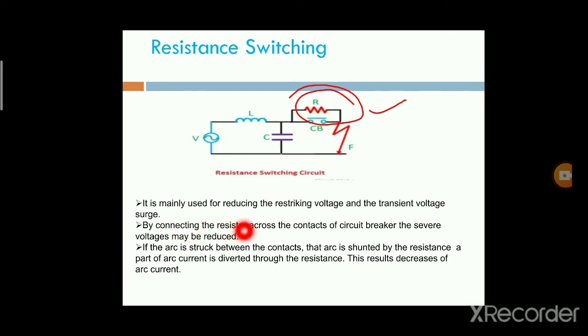If the arc is struck between the contacts, the arc is shunted by a resistance. A part of the arc current is diverted through the resistor. This results in a decrease of the current.